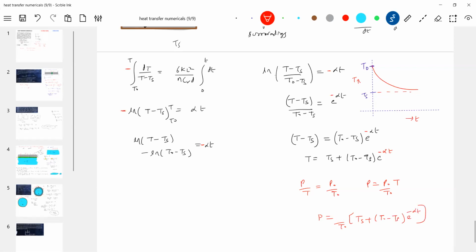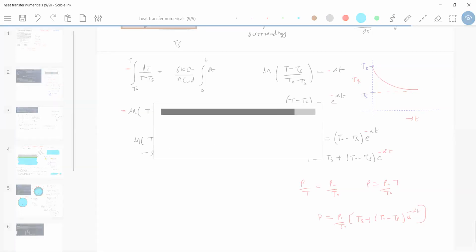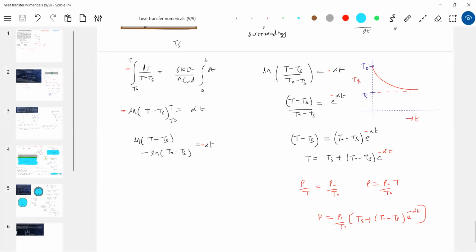Okay, so this is the basic condition. Even the pressure will decrease exponentially. What happened to the RMS speed of molecules? Whatever KTG you know, you can bring it here. What happened to the internal energy of the gas? It decreases. Where does that energy go? It is given to the surroundings.